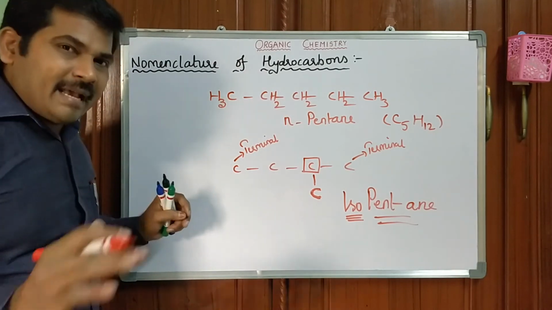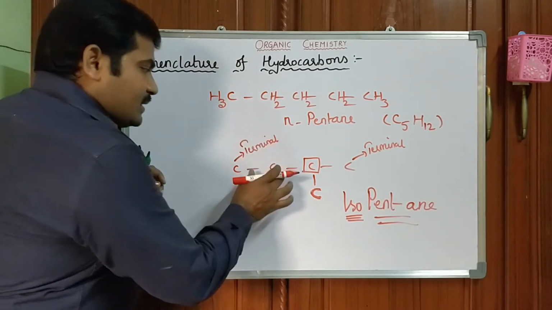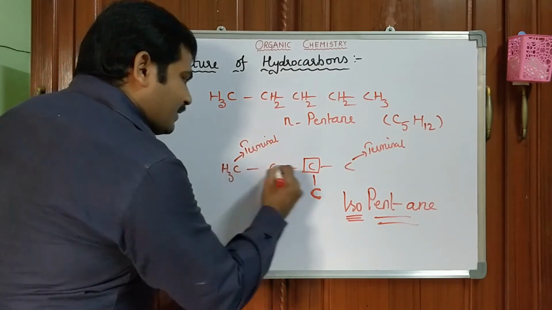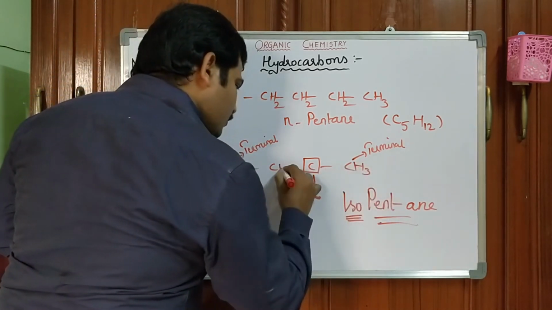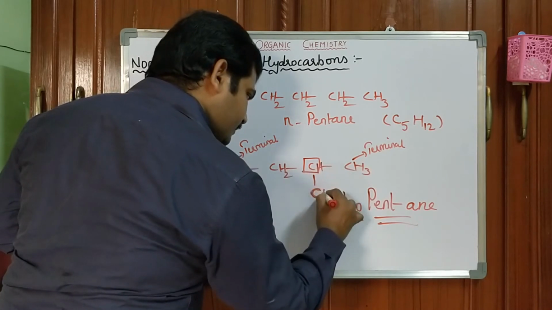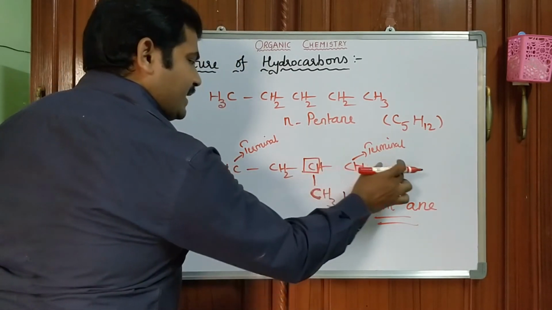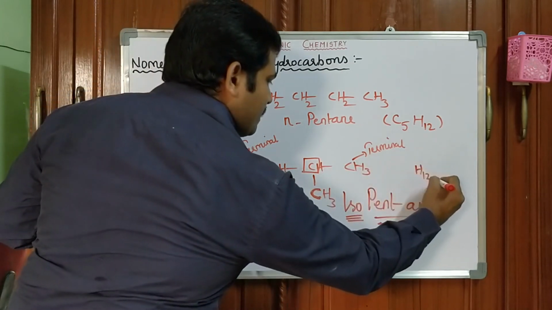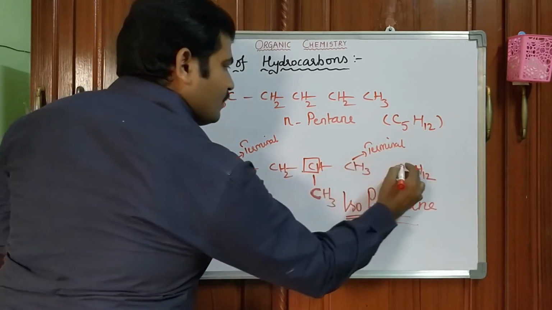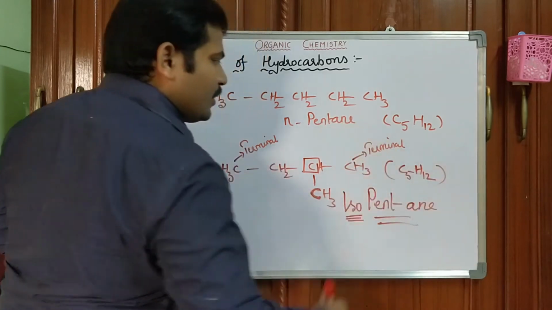Okay? Again I am telling. This is also having the same molecular formula. Once you check, 3 3s are 9 plus 3, 12. 12 hydrogens are there. How many carbons are there? 5 carbons. Okay?